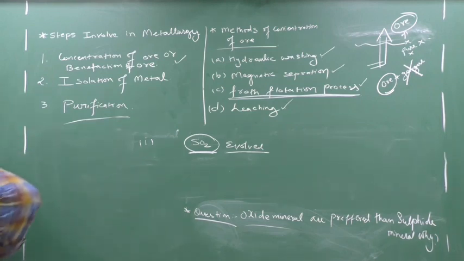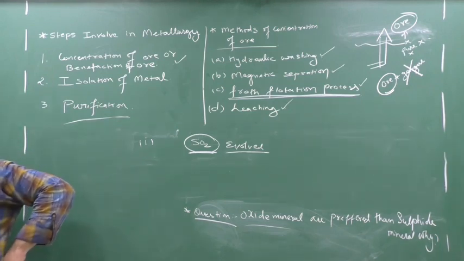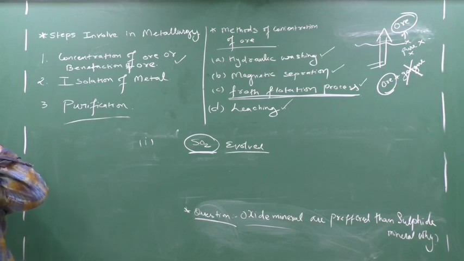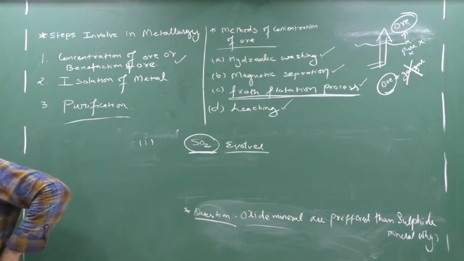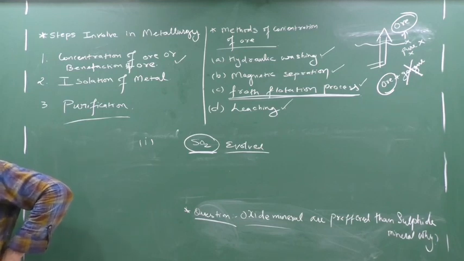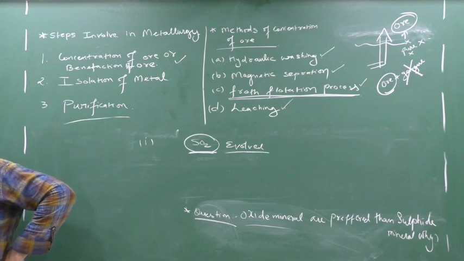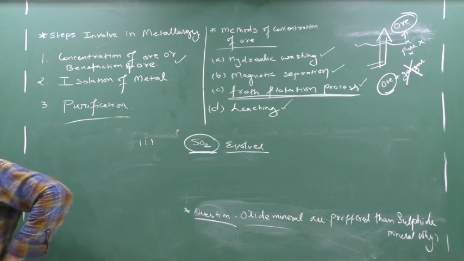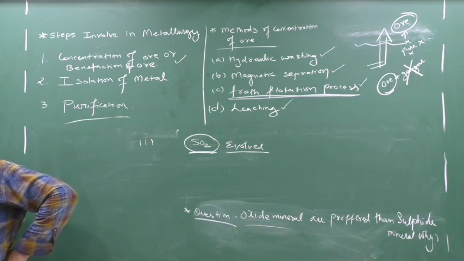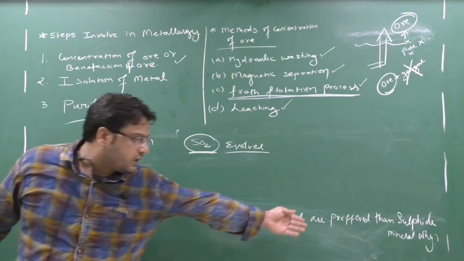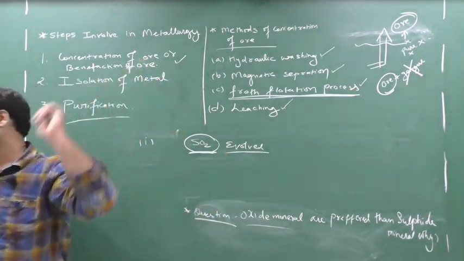So write down the answer for this question. During the metallurgical process, sulfur dioxide is evolved from sulfide mineral, hence it causes pollution. Who causes pollution? The sulfur dioxide gas causes pollution.